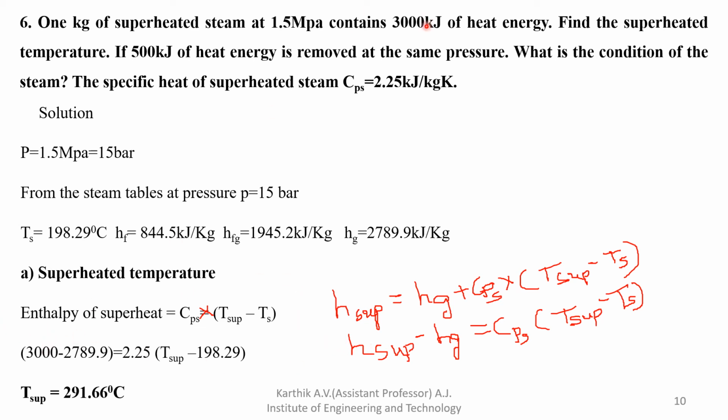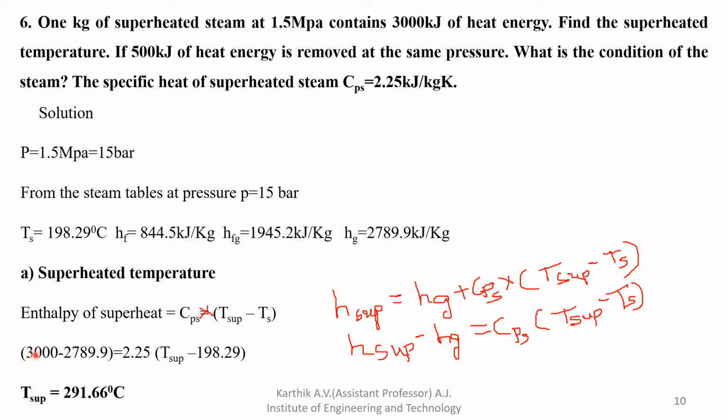The enthalpy is 3000 kilojoule per kg. So how can we decide whether it is superheated? First see the Hg value. It is more than the Hg value, so you can assume that it is a superheated enthalpy. That relation I already told: HW is less than Hg, whereas H superheated should be more than Hg value. So here the enthalpy given is more than Hg, so assume that it is a superheated enthalpy.